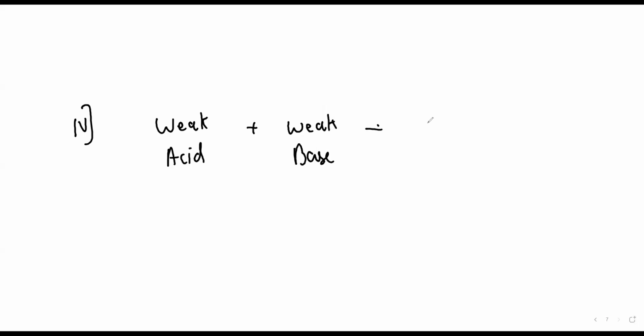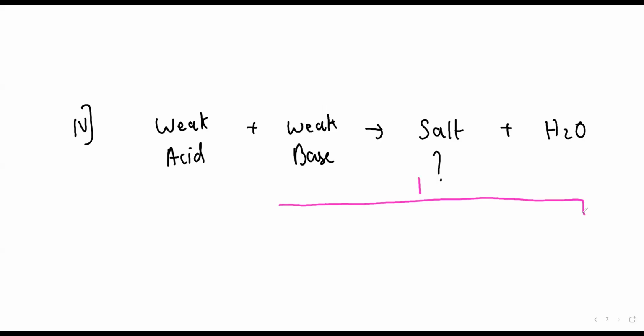Now, the fourth case is very interesting, Zoya. I'm going to take both weak acid plus weak base. I'll get salt plus water. Now, what will be this salt, beta? Then, Zoya, we here will have three conditions, beta, if all are weak, right?